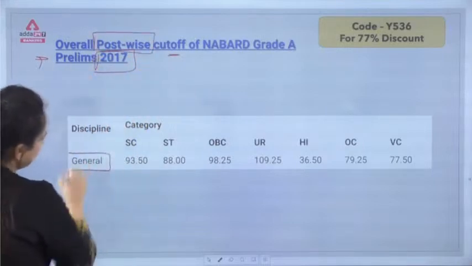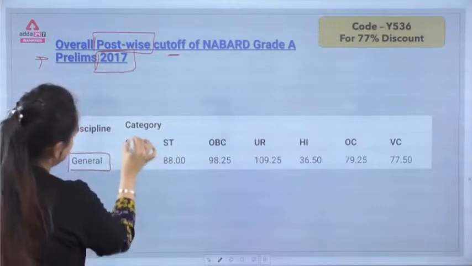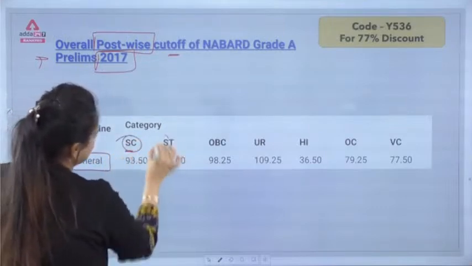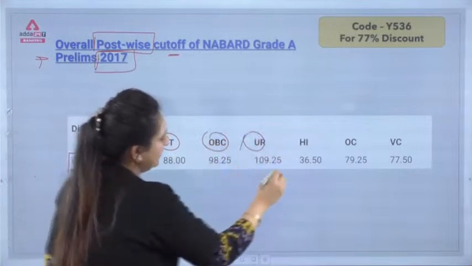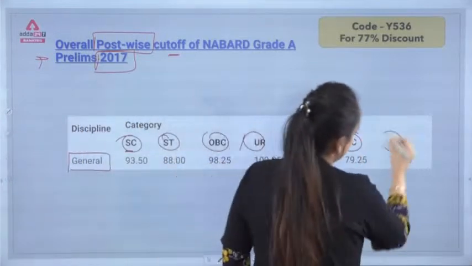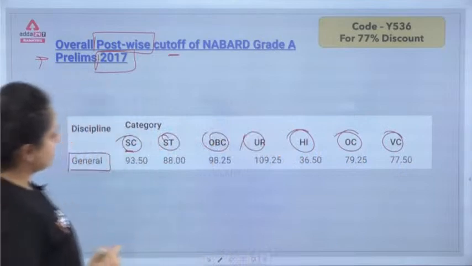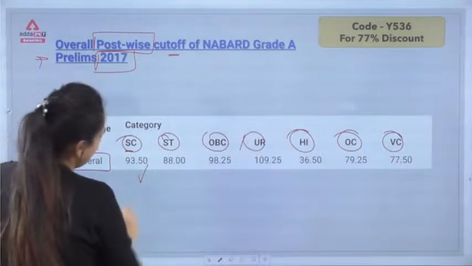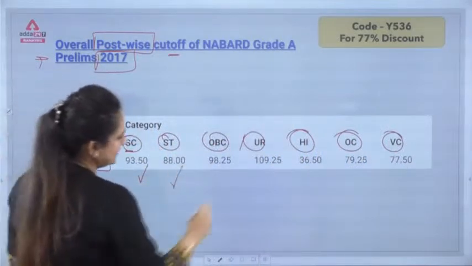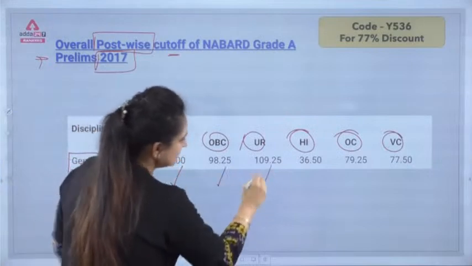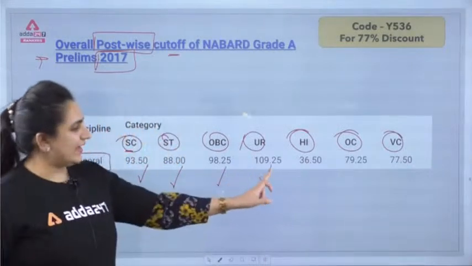Herein for general, again I have mentioned, for category this is SC, ST, OBC, UR, HI, OC and VC. Okay, 93.5, 88, 98.25, it is 109.25. For them it is HI, it is 30.